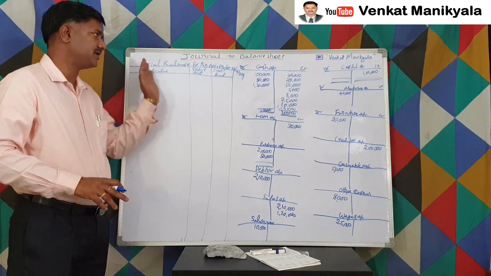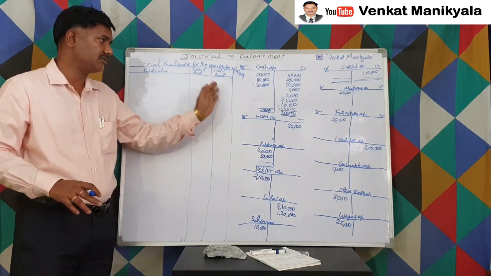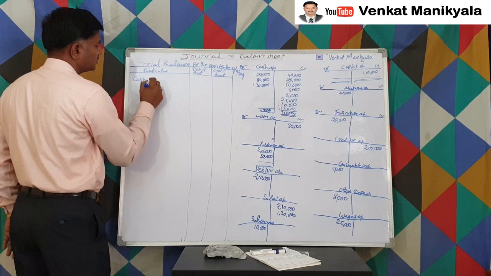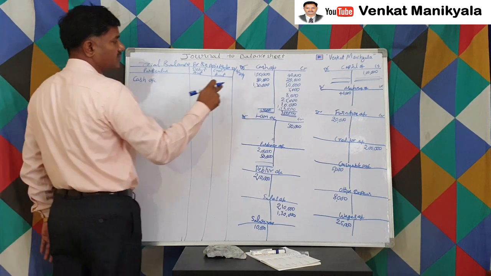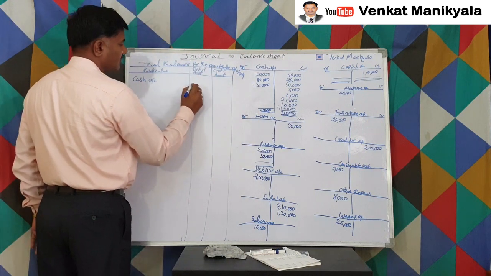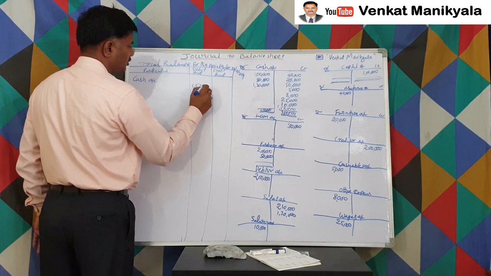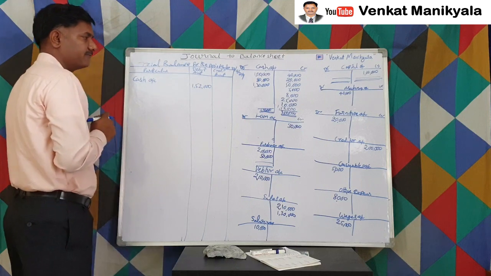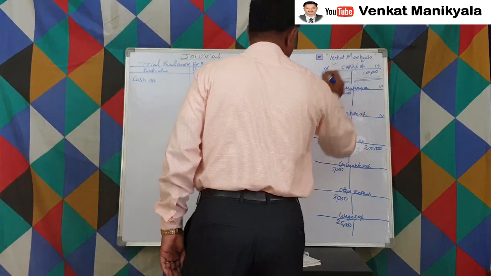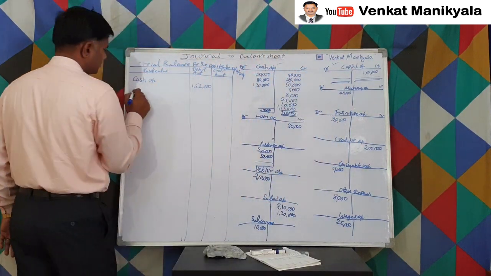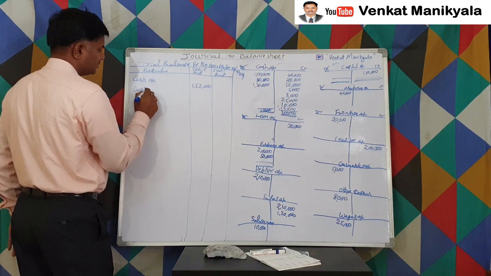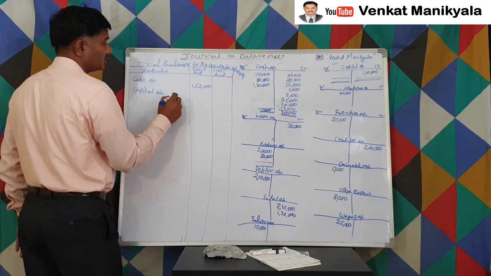Here we have to write all these ledger accounts. If it has a debit balance, it goes on the debit side, or if it has a credit balance, on the credit side, right? So now let's see the cash account. Cash account has which balance? 1,52,000 debit balance, right? We have written that. Then capital account. Capital account has how much?